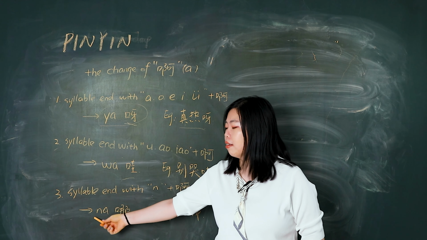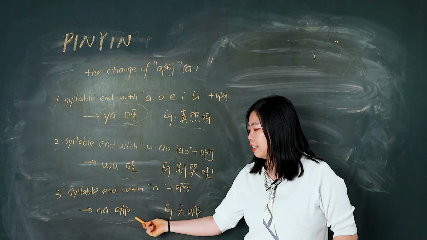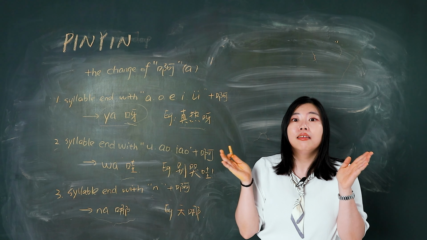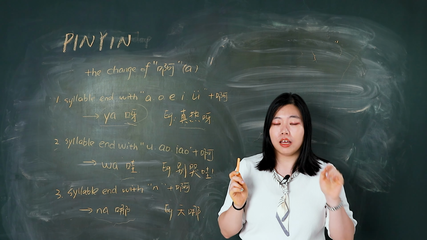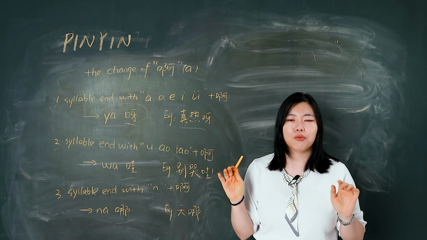Number third, syllable end with n plus a. It will become na and write like this. So for example, oh my god, 天哪. Less people will say 天啊. Strange will say 天哪. Okay?